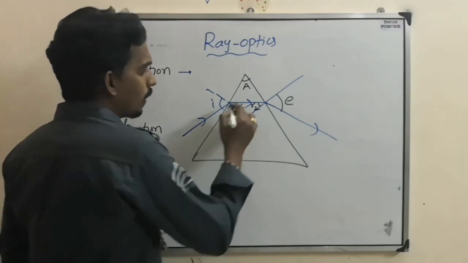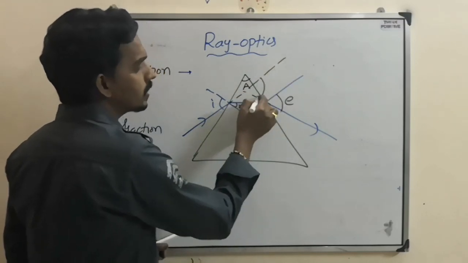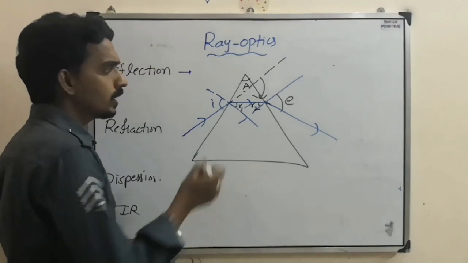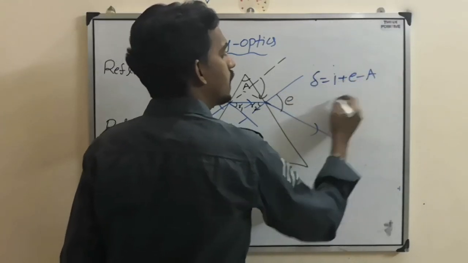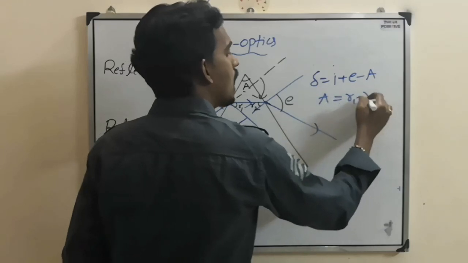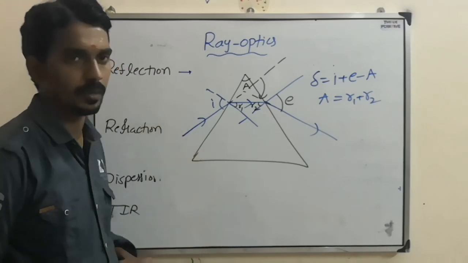So here, this is the initial direction and this is the final direction, so there is some deviation. The deviation formula we derive here is delta equal to I plus E minus A, where A equal to R1 plus R2. This is one formula based on which questions can come.